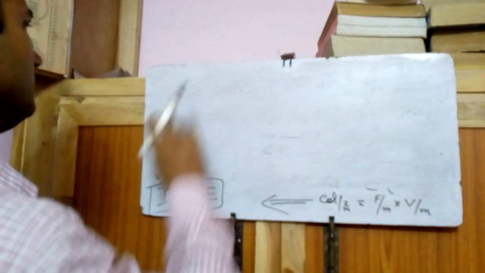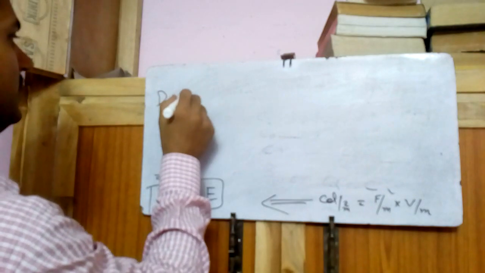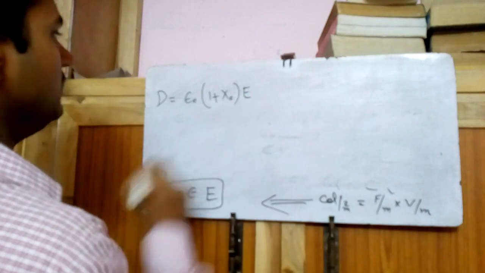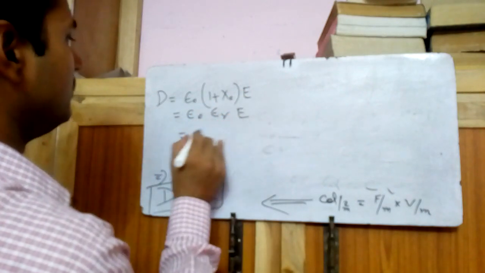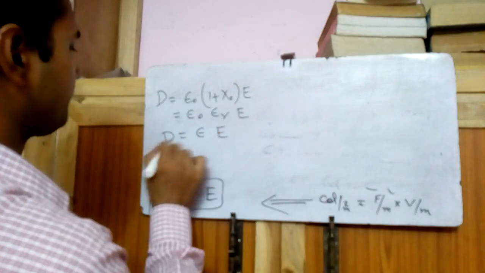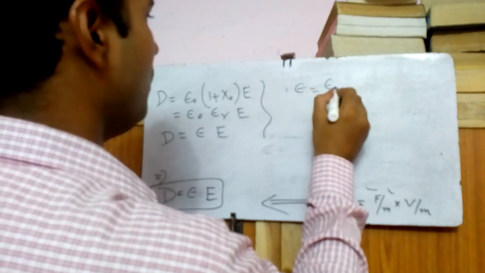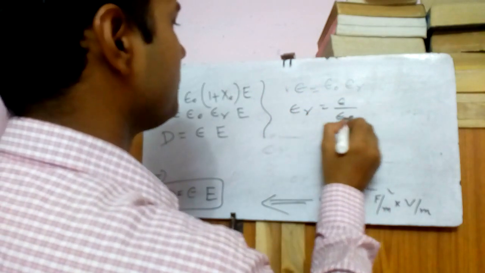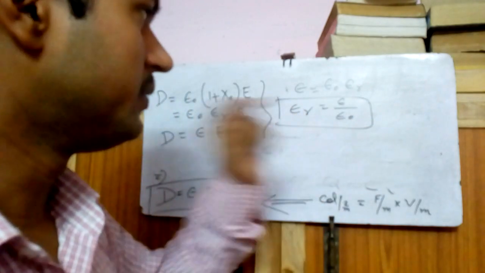What is this? This is D is equal to epsilon naught (1 plus xc) into E, which is epsilon naught epsilon r E, which is epsilon E. So epsilon is equal to epsilon naught epsilon r. Epsilon r is equal to epsilon upon epsilon naught, right? Dielectric constant or relative permittivity.